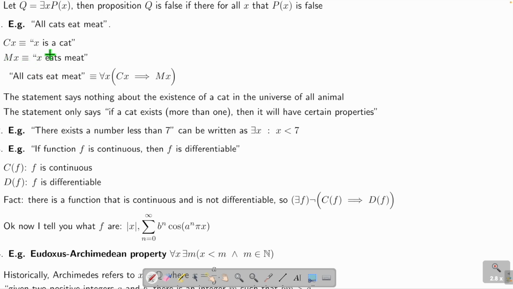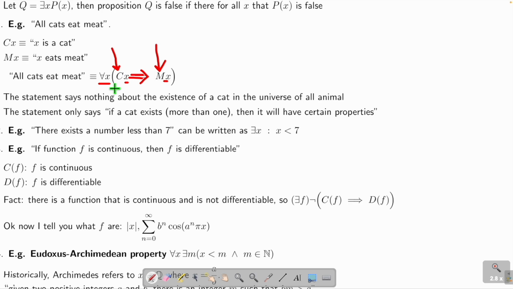Okay, so now let's look at an example. C(x) means x is a cat. M(x) means x eats meat. All cats eat meat is the same as for all x, C(x) implies M(x). So this is a predicate under a quantifier becoming a proposition. Let me repeat. This guy alone is a predicate. It's not a proposition because x is a variable. This guy alone is also a predicate. It's not a proposition because x is an unknown. Two predicates with an if symbol is still a predicate. It's like an or, not, right? But after you add this guy, this whole thing now is a proposition.